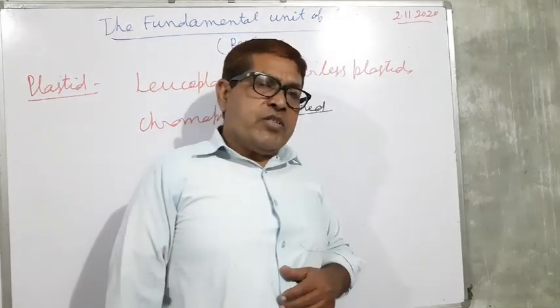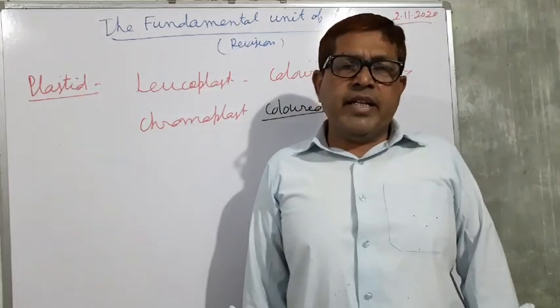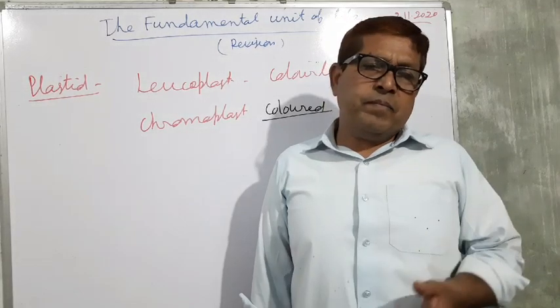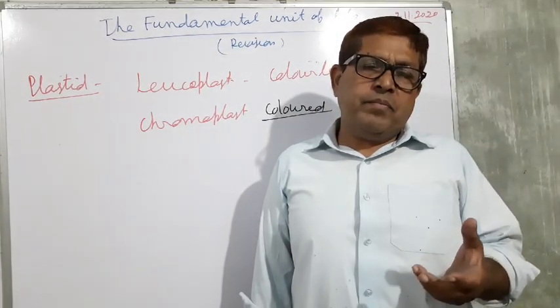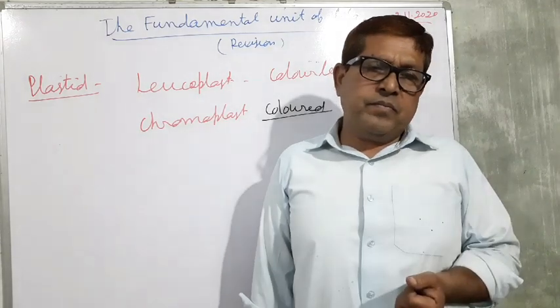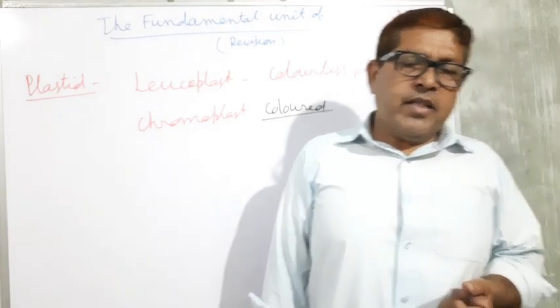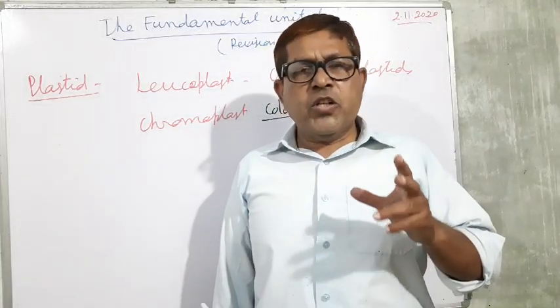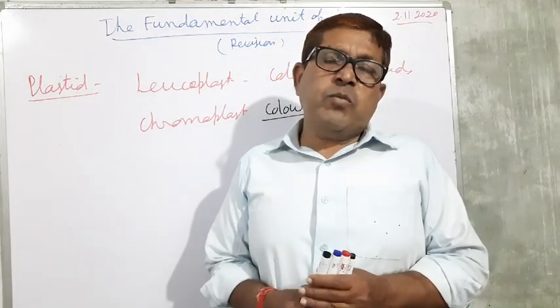One type of plastid may be changed into another type of plastid. As we see in the case of the tomato, it is green in color, and the chloroplast is converted into the chromoplast.